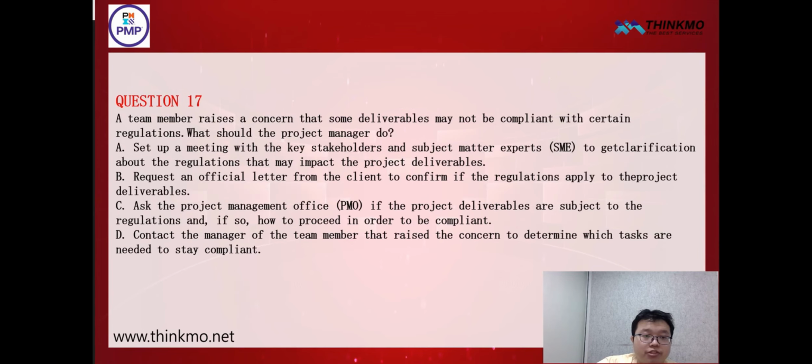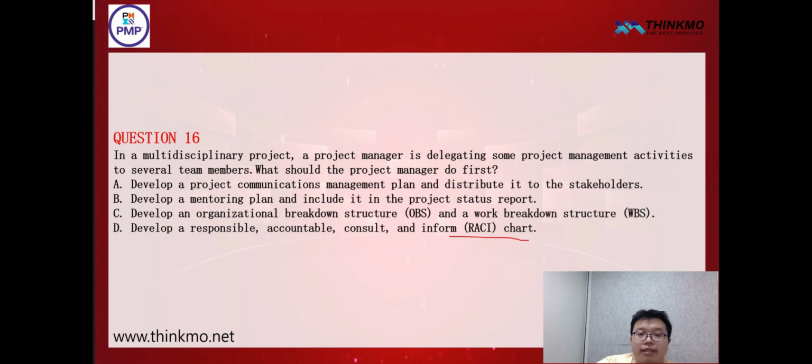Here, please pay attention to the diagram we have here. It looks like this. It's our RACI chart. So what is the main purpose of this chart? First of all, this diagram is a tool that can effectively achieve this goal. Now, as for the other options here, first of all, they are not the main or primary steps that a project manager should take. The main purpose of this chart is, first and foremost, to establish accountability. Approval, consultation, and being informed, these are the key points, these specific details.